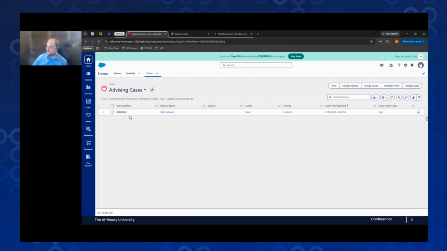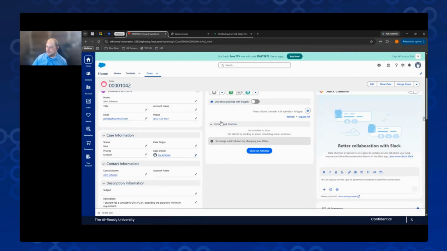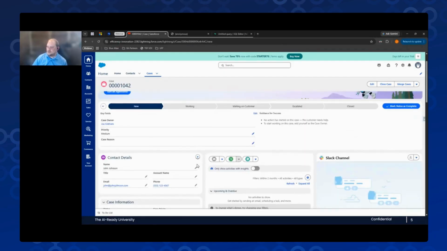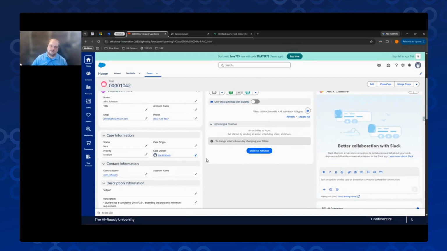And boom, there's our advising case for John Johnson. I'm going to hop in here. John Johnson has a cumulative GPA of 3.84 and completed all prerequisite courses. Wunderbar. Now, as an academic advisor, I have this in my queue and I can get back to John, that important human in the loop touch point.